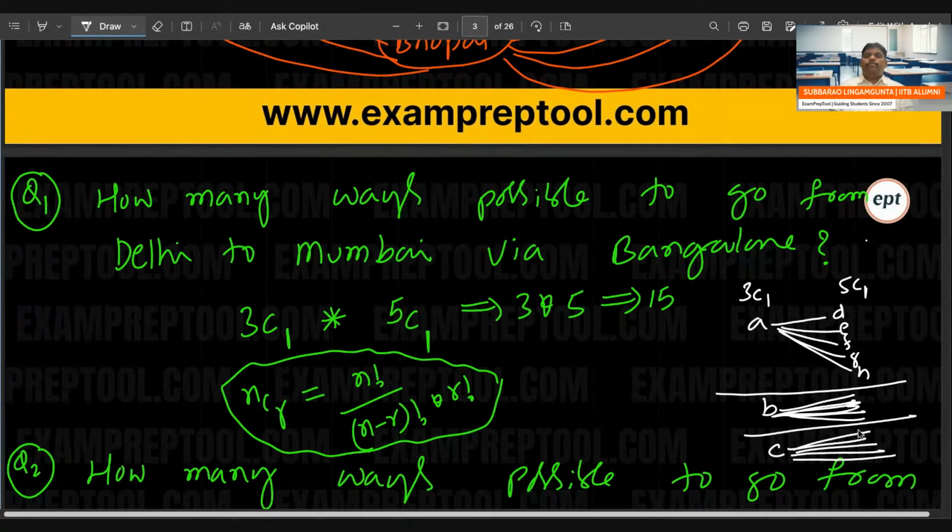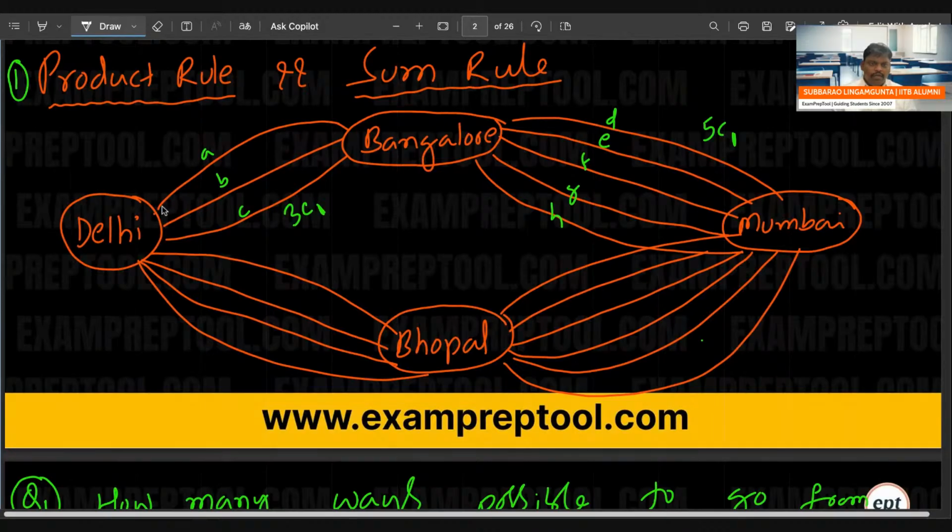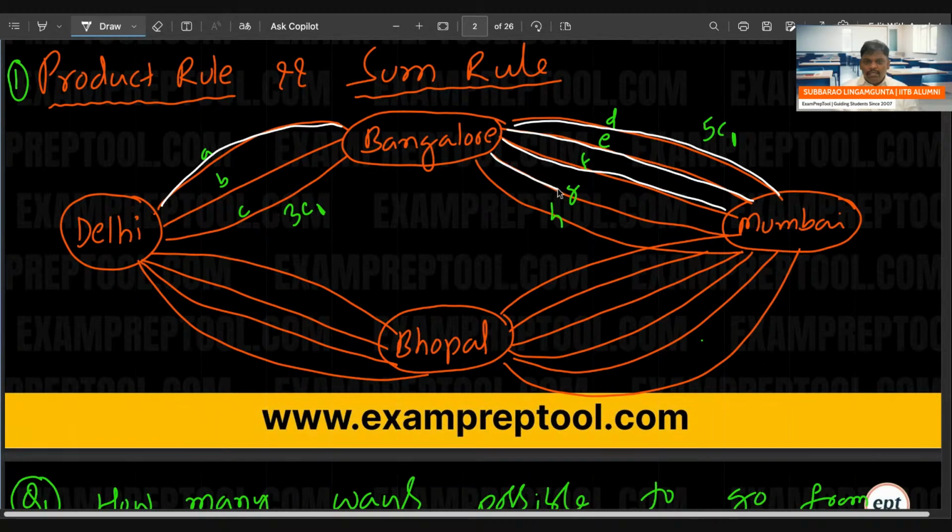So like that, here 5, here 5, here 5, totally 15. So remember, A followed by D is one way, A followed by E another way, A followed by F another way, A followed by G another way, A followed by H another way, like that 5 possibilities.